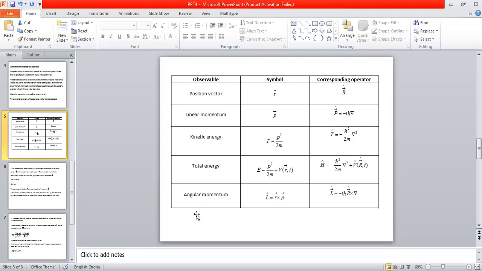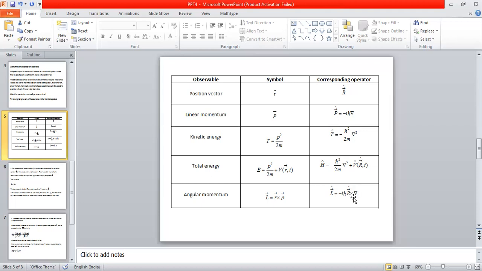I have also mentioned one more observable, angular momentum. Classically, angular momentum is defined by the cross product of the position vector and the linear momentum, r cross p. If we use the same symbol, the operator representative of the angular momentum is given by vector L cap, which is equal to vector r cap cross the momentum operator.